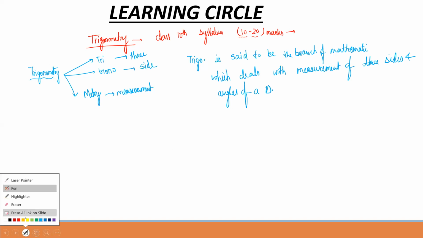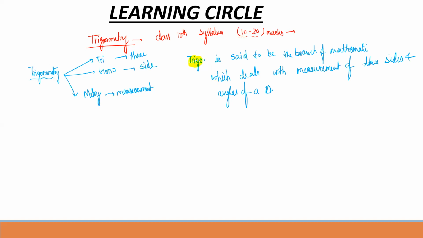It simply means, see, what are the keywords here? The keyword is trigo, and it is saying that it is the branch of mathematics which deals with the measurement of three sides and angles of a triangle.